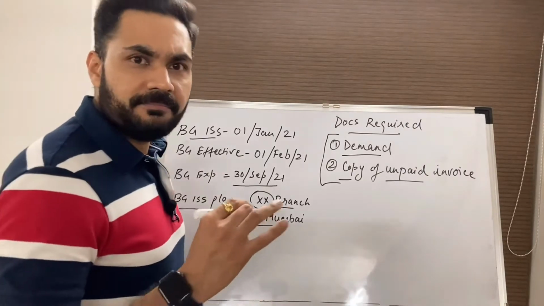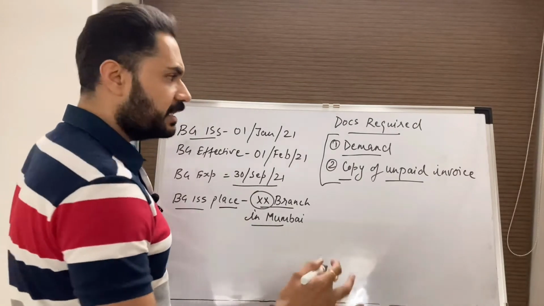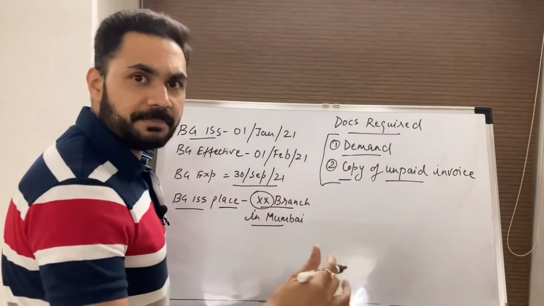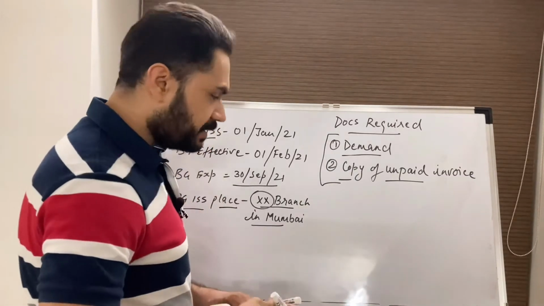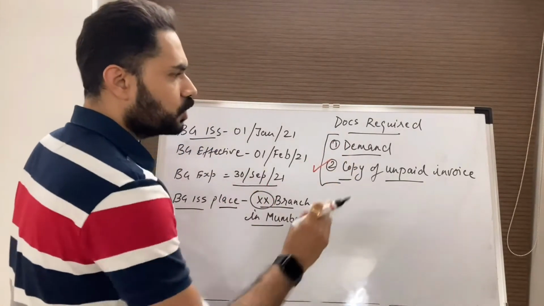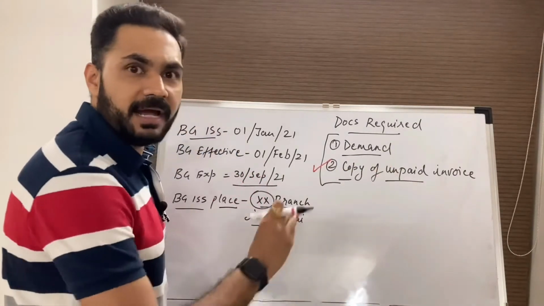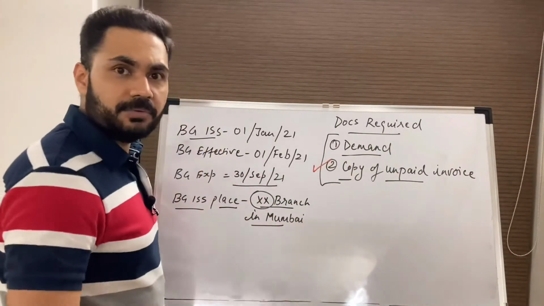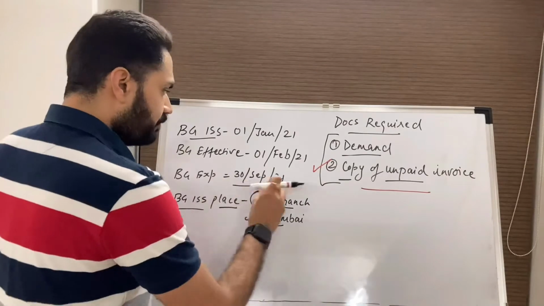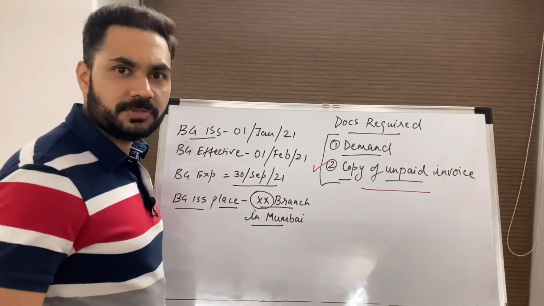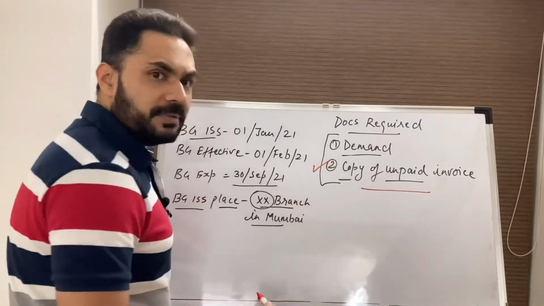Next one. Beneficiary has a particular option in URDG that beneficiary can make partial presentation of documents and tell the guarantor to wait. So for example, beneficiary made presentation of only this document, which is copy of unpaid invoice, and beneficiary told the guarantor that you hold on to this document and the remaining document will be submitted in due course. In that case, the guarantor will hold on to this presentation till the expiry date. The moment expiry date is gone, guarantee is gone. So URDG gives the facility to the beneficiary to present documents in parts.